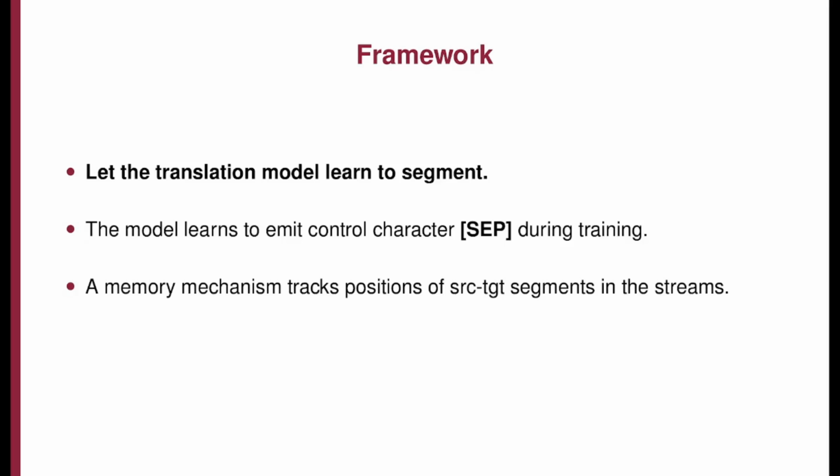Our solution consists of the following: to train the translation model to decide when to segment the input stream itself. We introduce a special separator token, SEP, in the target stream during training, similar to offline document-level machine translation models. These tokens act as sentinels, helping the model track source-to-target segments and differentiate between already translated chunks and the current active chunk, allowing the oldest pairs to be safely discarded.